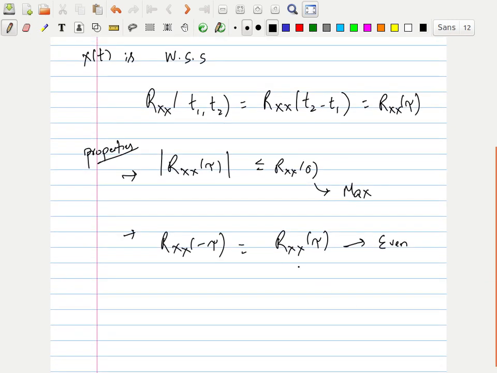So that means if you have half of it done, from 0 to infinity, that's enough for you to replicate it from minus infinity to 0. If you find out half, that's enough. Now Rxx of 0 is given as E of x square of t.